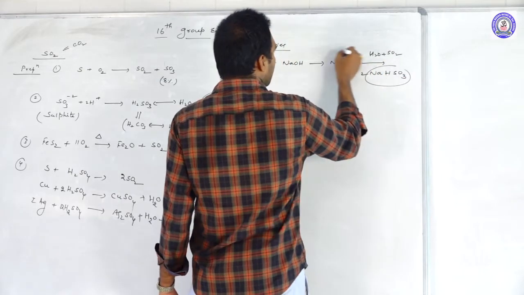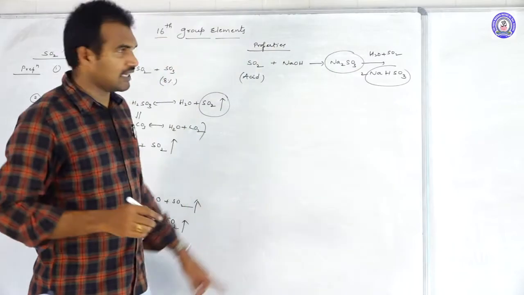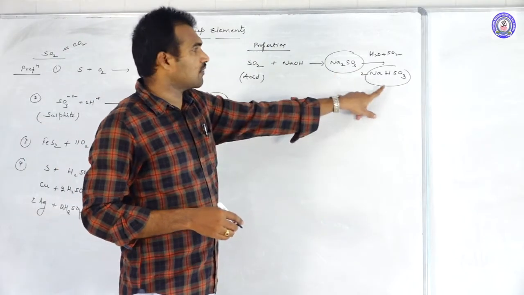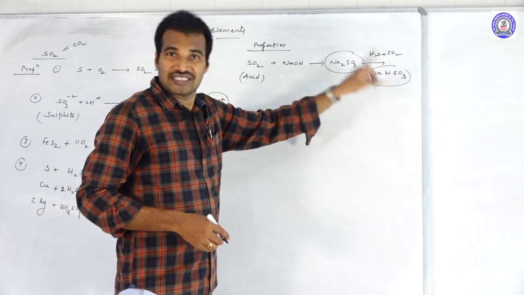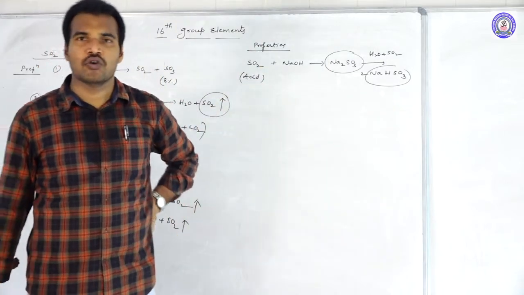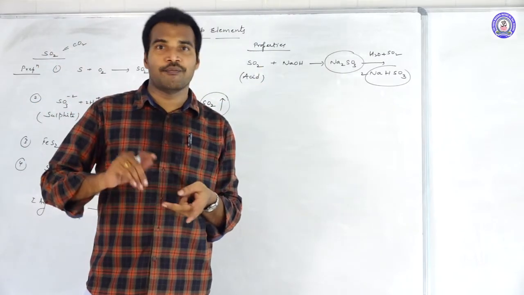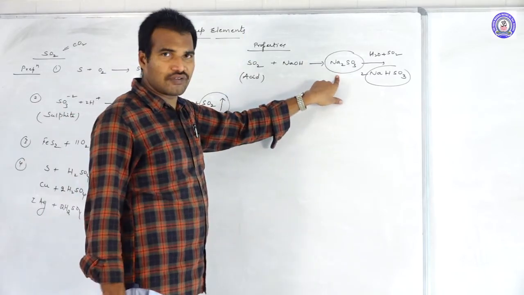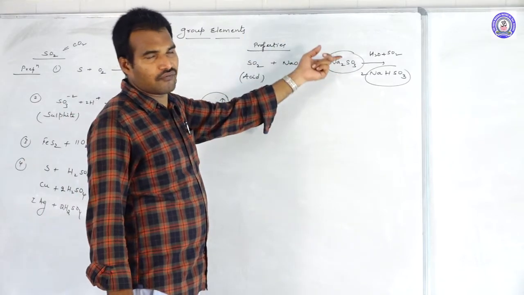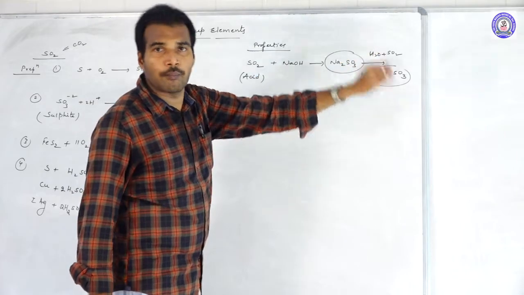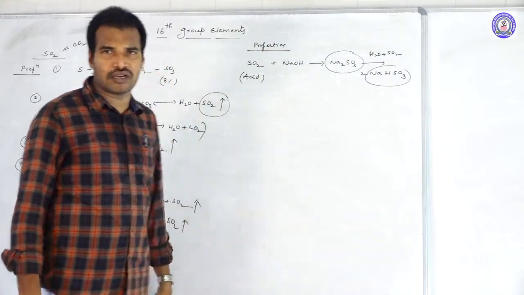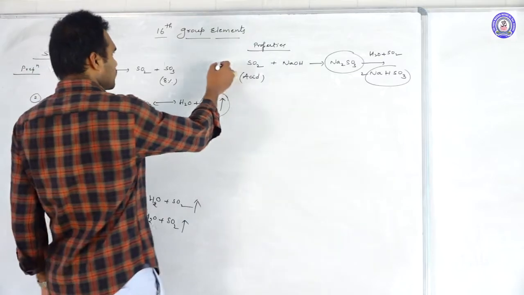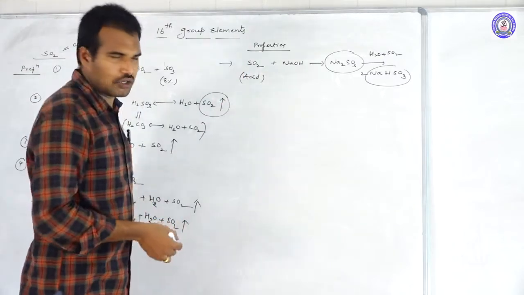So we get 2 different types of salts, sulfites and bisulfites, same as CO2 forms carbonate and bicarbonate salts. Bisulfites are also called hydrogen sulfites. So this is the reaction towards NaOH.